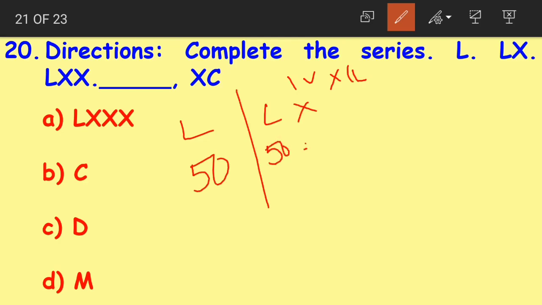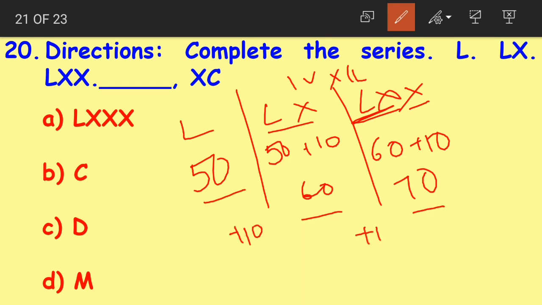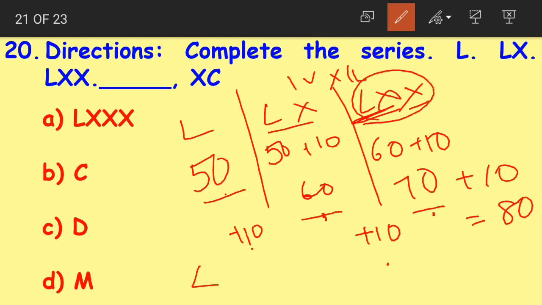Next we have LX. LX means 50 plus 10 which is 60. Then we have LXX, which means we know LX is equal to 60, so 60 plus another X which is 10. So then we have 70. If you look at the numbers here only, we have 50, 60, 70. What can we observe from this? We can observe that 10 is added to each number. 50 plus 10, 60. 60 plus 10, 70. Right? So the next number should be what? 70 plus 10, 80.